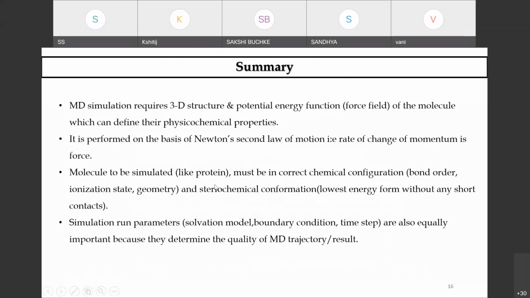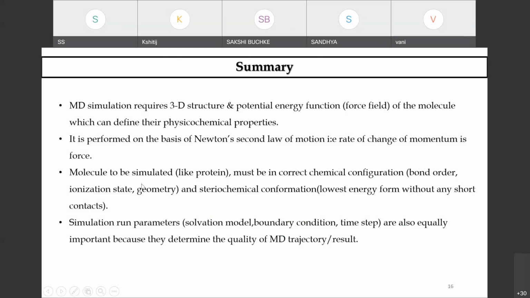So what I mean to say is that MD simulation basically helps you to understand the 3D structure and the potential energy in terms of the force field you are assigning, and henceforth define the physicochemical properties based on Newton's second law of motion.